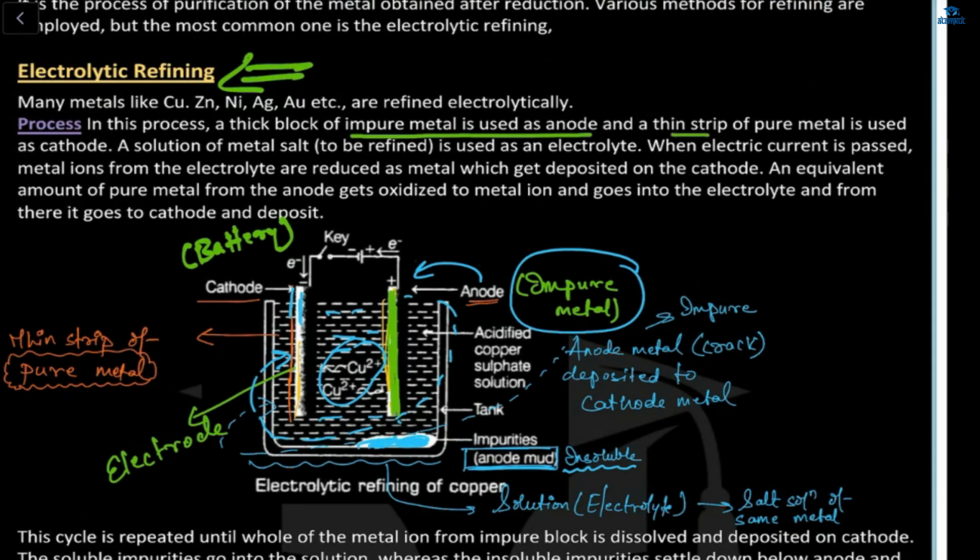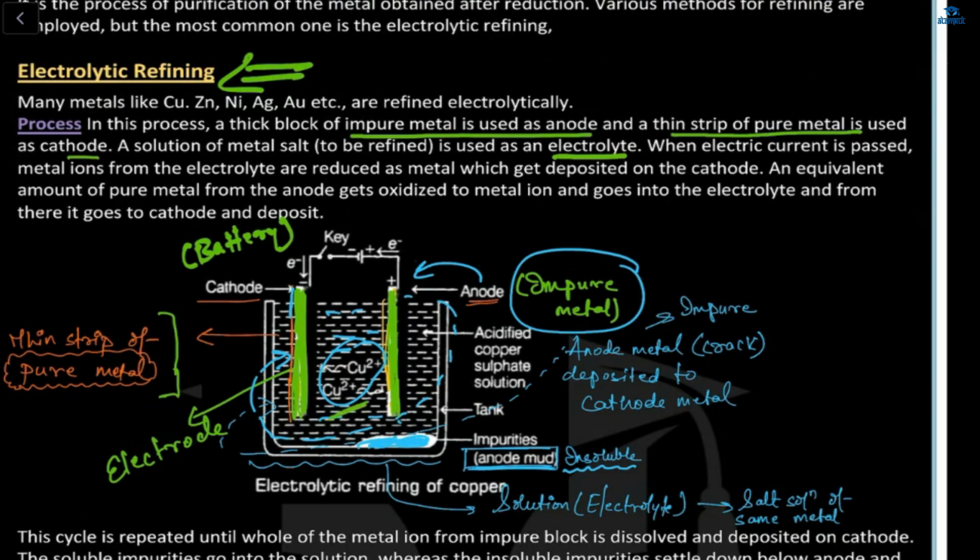And a thin strip of pure metal is used as a cathode. Cathode is your pure metal, and your anode is an impure metal. A solution of metal salt to be refined is used as an electrolyte.